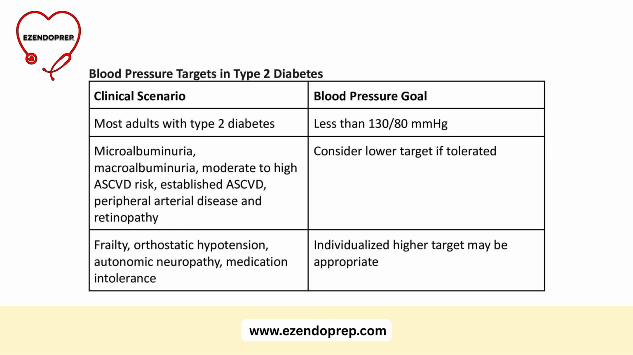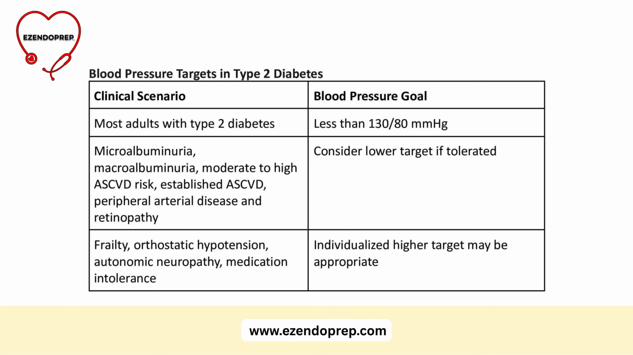Now let's talk about blood pressure goals. ACE has historically recommended a blood pressure goal for most adults with type 2 diabetes of less than 130 systolic and less than 80 diastolic millimeters of mercury. A lower target may be considered in patients with microalbuminuria, macroalbuminuria, moderate to high cardiovascular risk, established cardiovascular disease, peripheral vascular disease, or retinopathy. But not every patient tolerates aggressive lowering. Some patients may need a higher goal because of autonomic neuropathy, orthostatic hypotension, acute coronary syndrome, frailty, or medication intolerance.